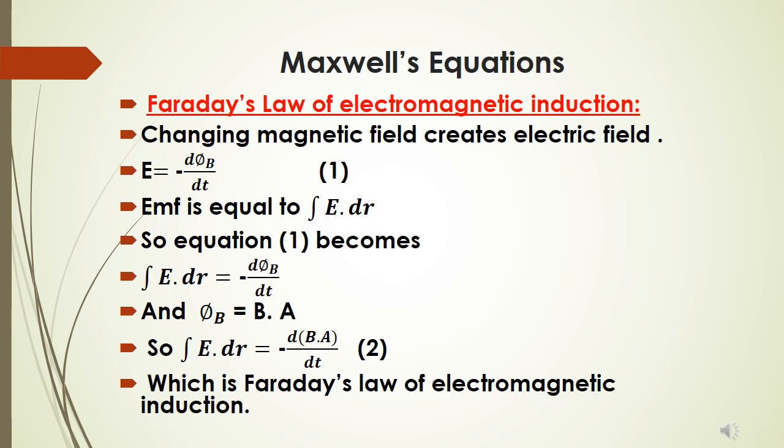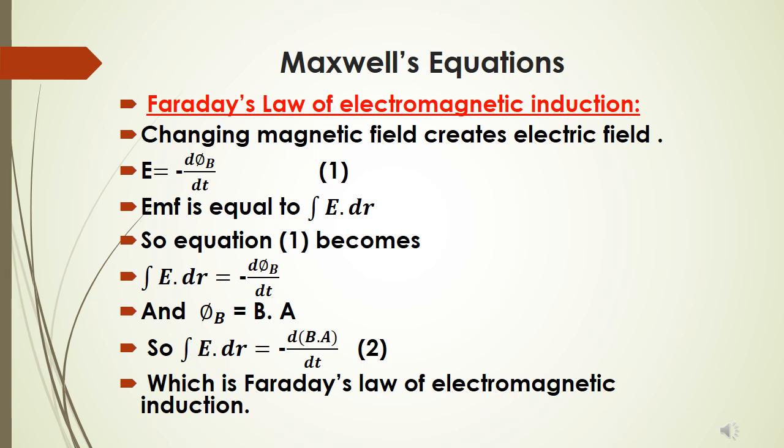If we expand it a little, EMF is equal to voltage, which is equal to integral E dot dr, equals d by dt of flux, and flux is B dot A. I draw your attention to E and dB by dt; the others in the equation are constant.